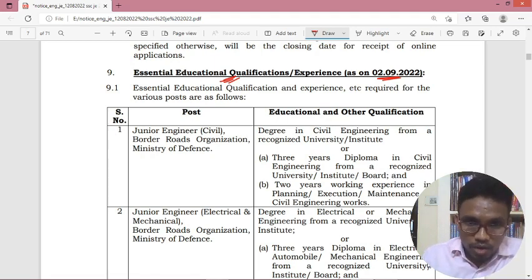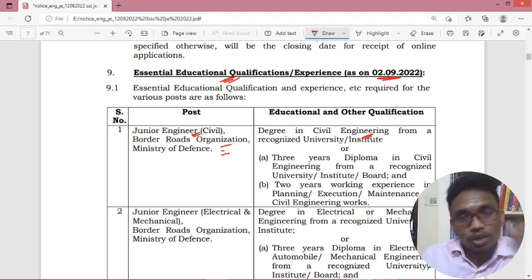If you consider junior engineer for Border Roads Organization, if you have a BTech in civil engineering, you are eligible. If you have the diploma qualification, you should have 2 years of working experience. If you are having only diploma, you should also have the 2 years experience for this particular organization.